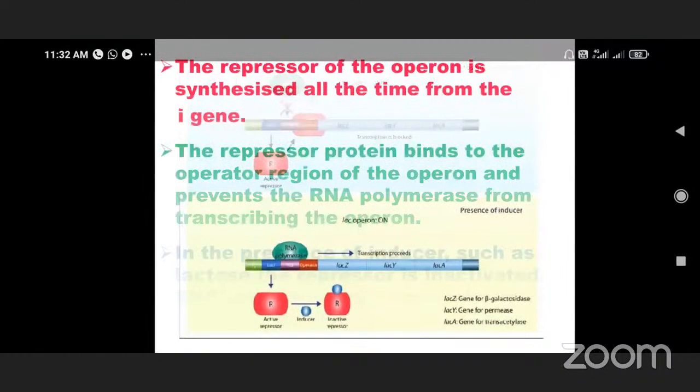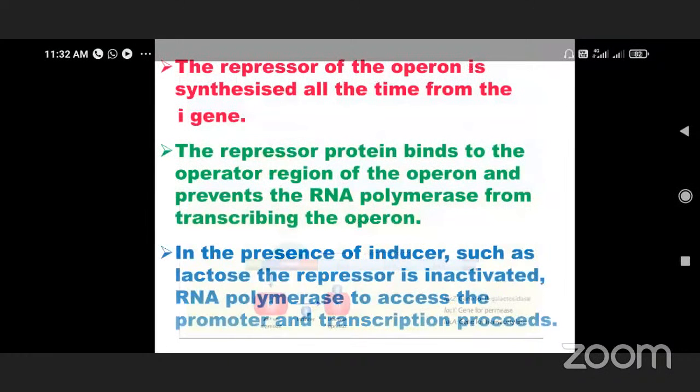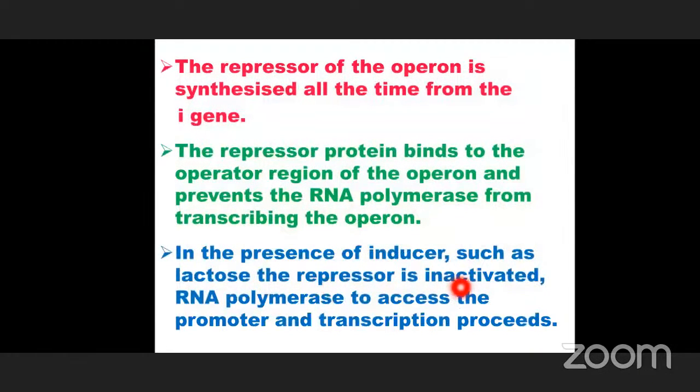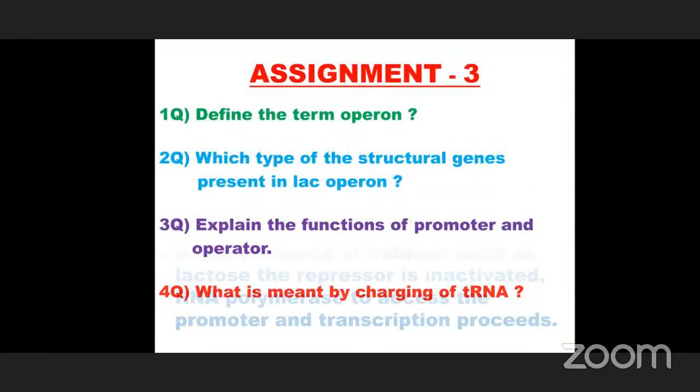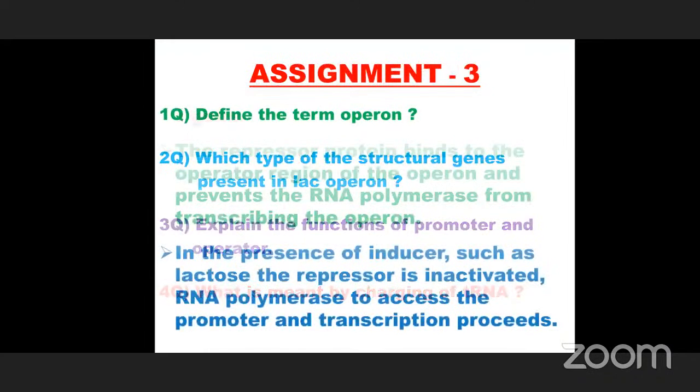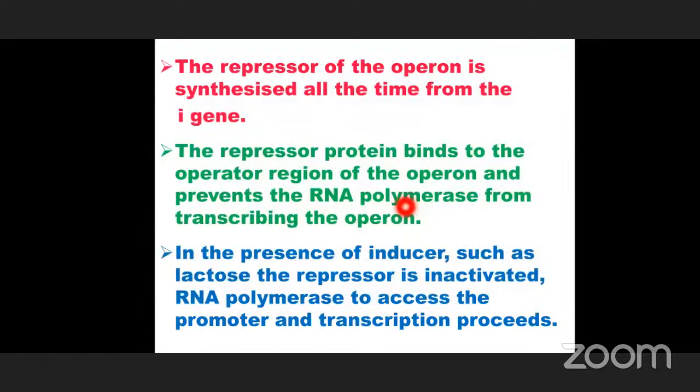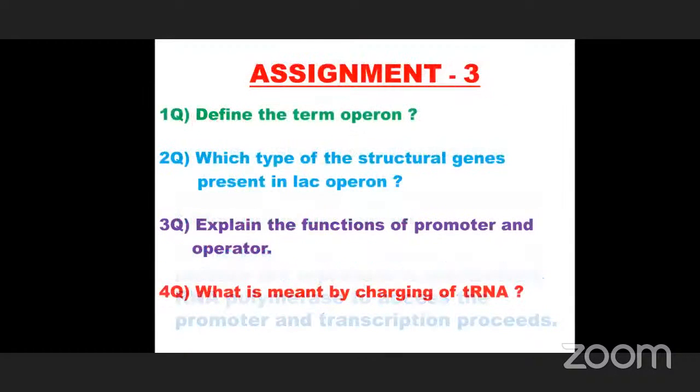Okay, so in the presence of the inducer, lactose, the repressor is inactivated and RNA polymerase accesses the promoter and the transcription process proceeds. Okay, that is about the total lac operon, and regulation of gene expression is completed and then the total molecular biology unit is successfully completed. Then coming to our third assignment.